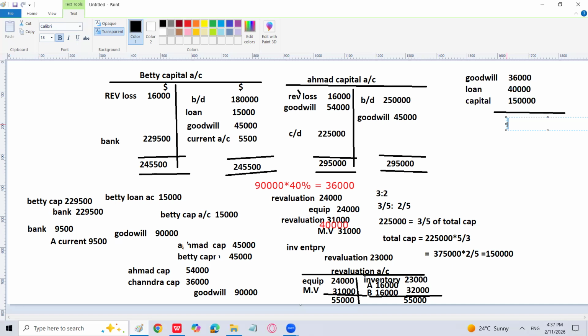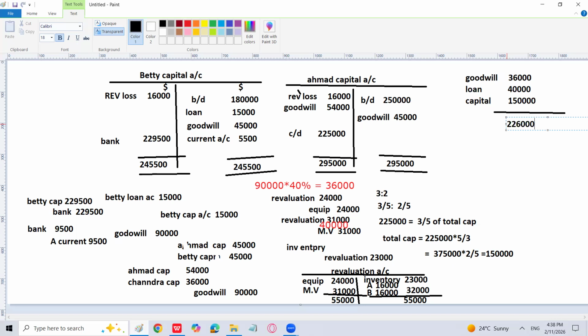So he will bring 1,50,000 as his share of capital. So what is the total amount? He has to bring 2,26,000. So the cash contributed by Chandra into the business is goodwill, then 40,000 as the loan, and the capital of 1,50,000, total 2,26,000.